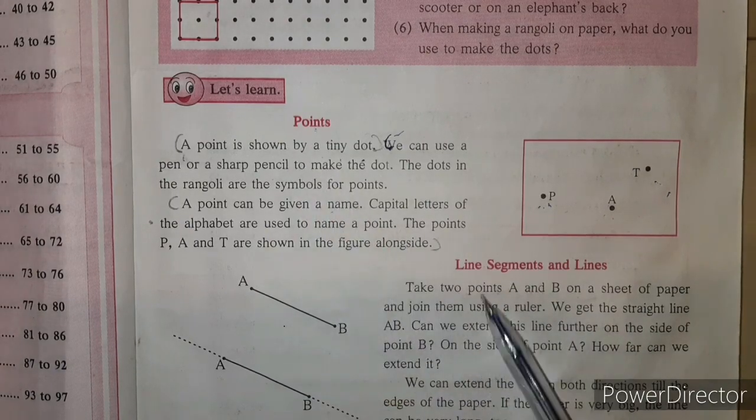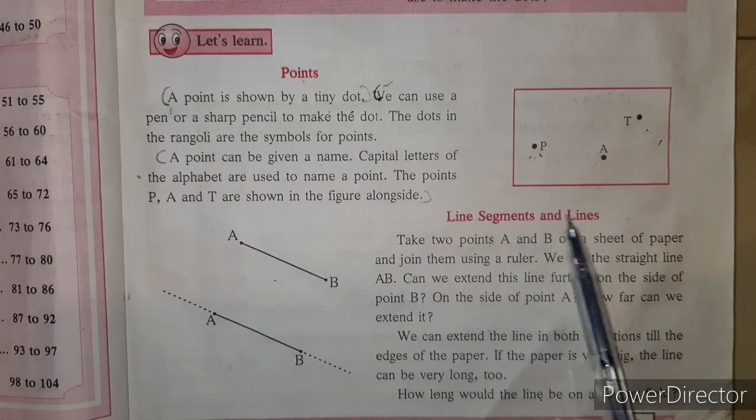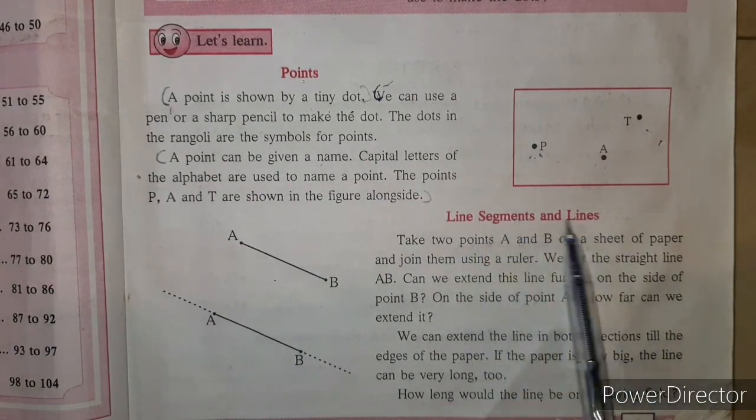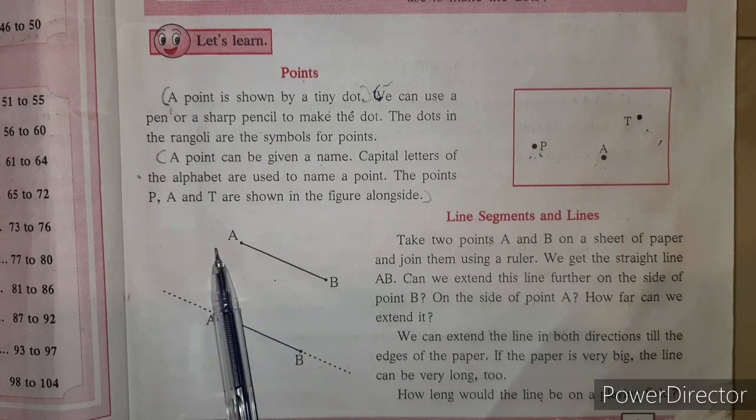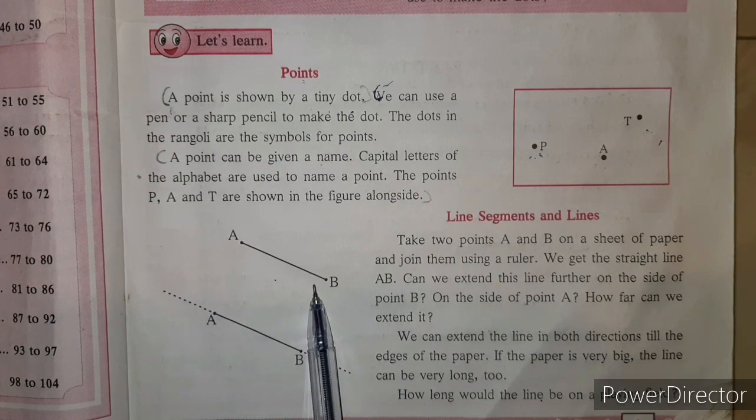After point we will study about line segment and line. Line segment AB means segment AB. It can be called a line segment. Here you can see this is a line segment.